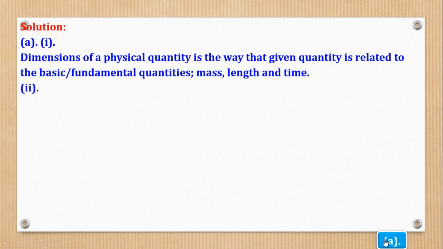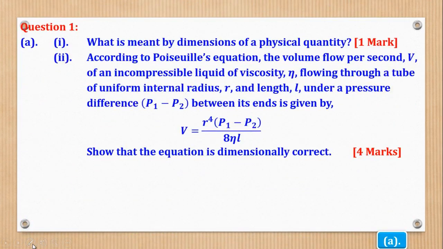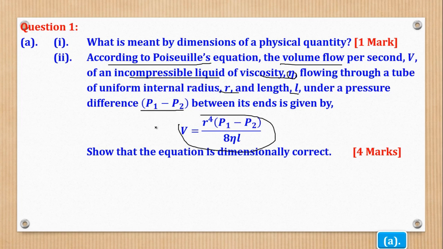Then Roman 2 says, according to Poiseuille's equation, the volume flow per second, V, of an incompressible liquid of viscosity, flowing through a tube of uniform internal radius R and length L under a pressure difference P1 minus P2 between its ends is given by this expression. Show that the equation is dimensionally correct.